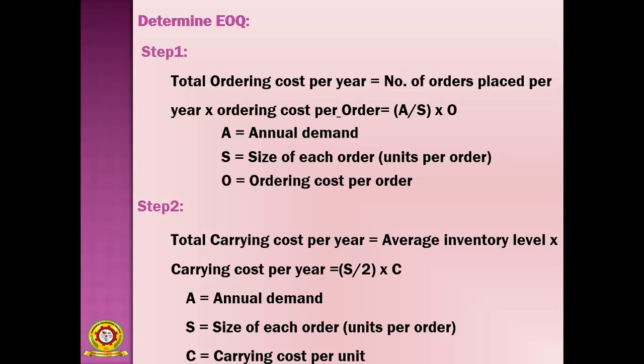So, into carrying cost per year equals S by 2 into C. A is the annual demand, and S is the size of each order, that means units per order. How many units, how many kgs, do you have to place in each and every order? That is the size of each order. And C equals the carrying cost per unit, that is, how much carrying cost for a single unit. So the formula is S by 2 into C.